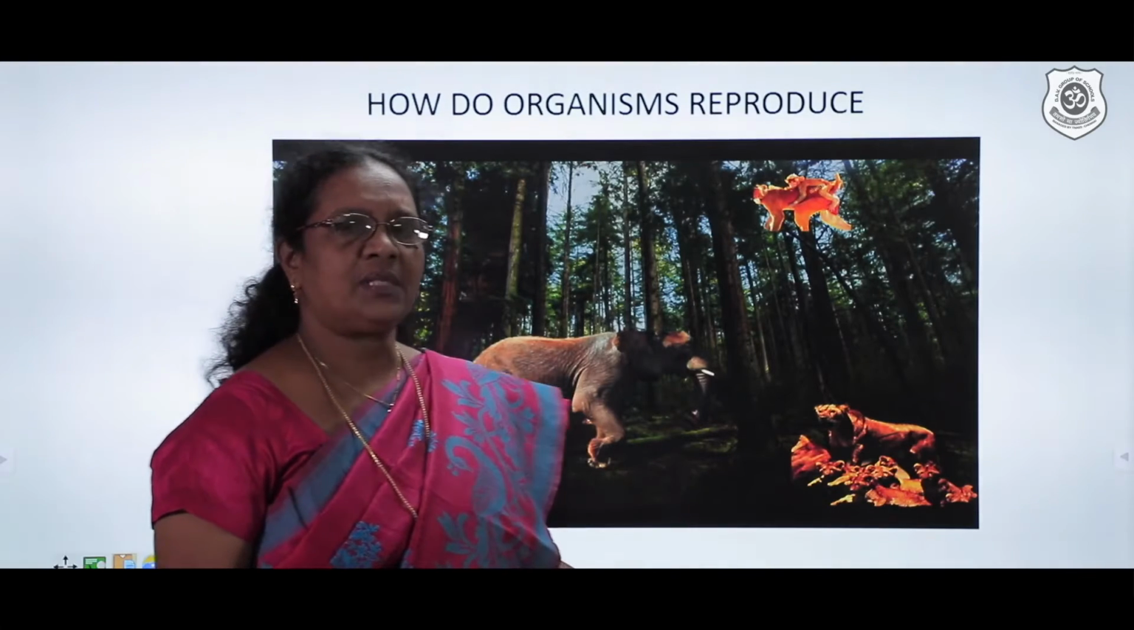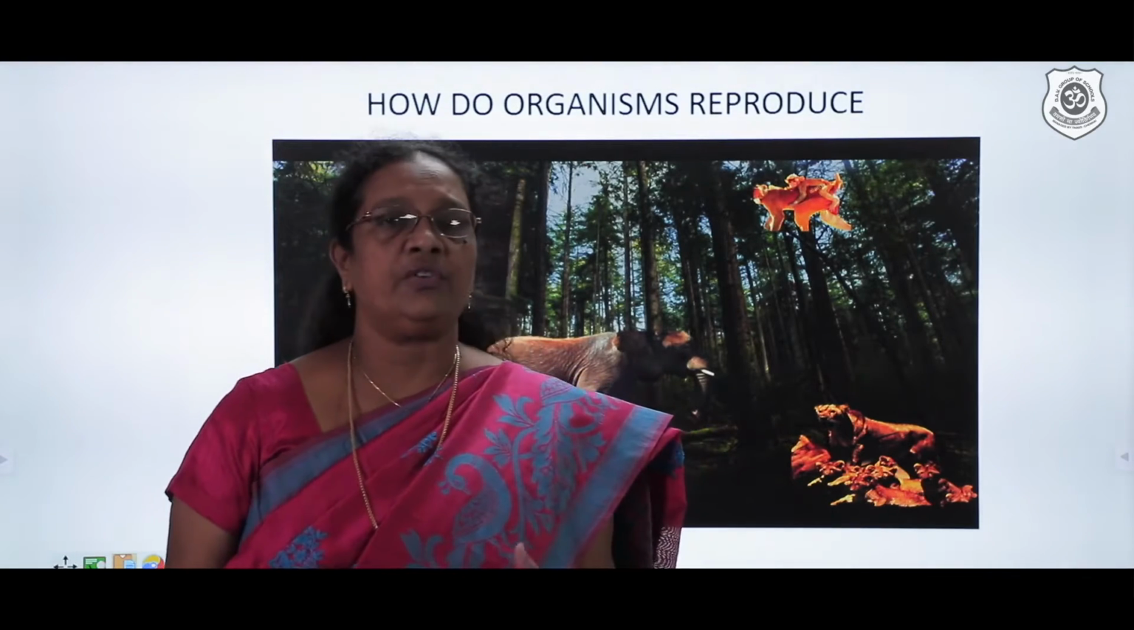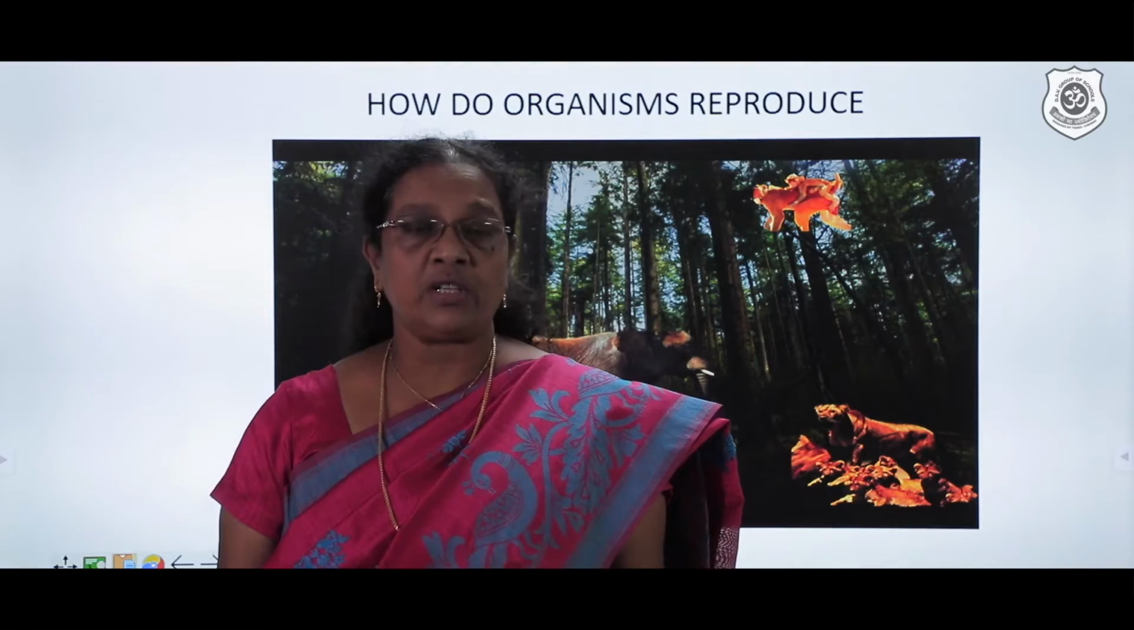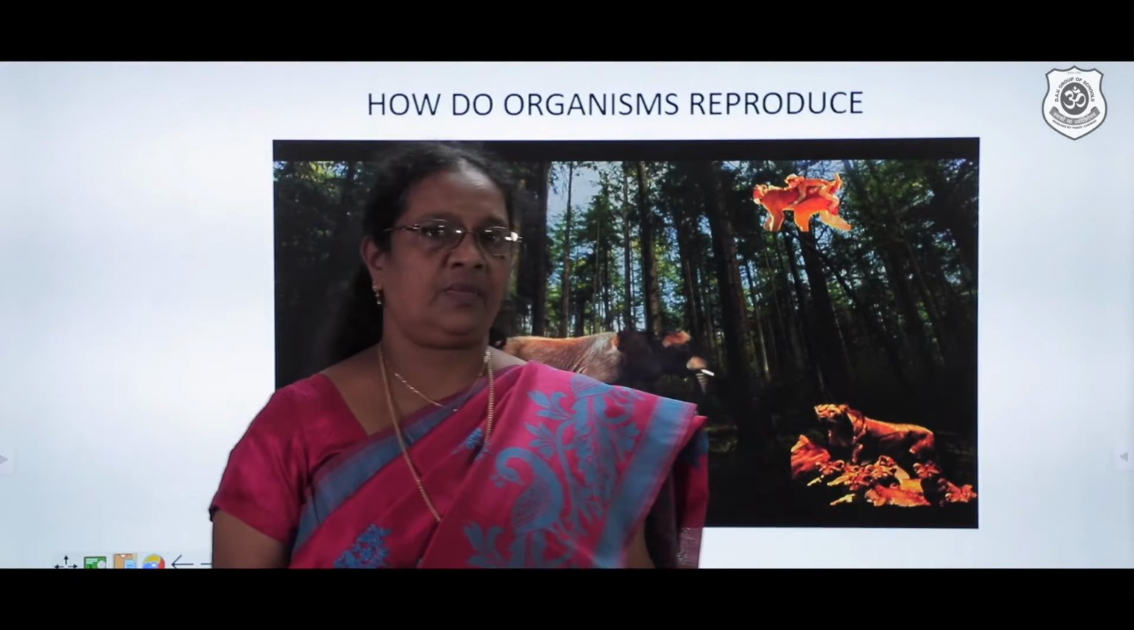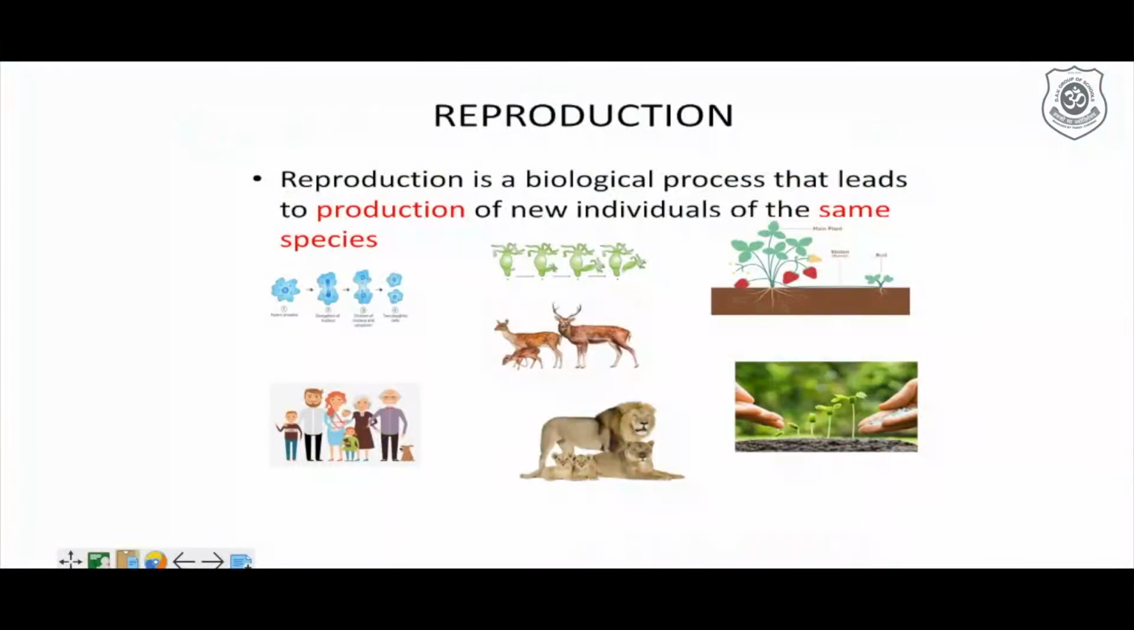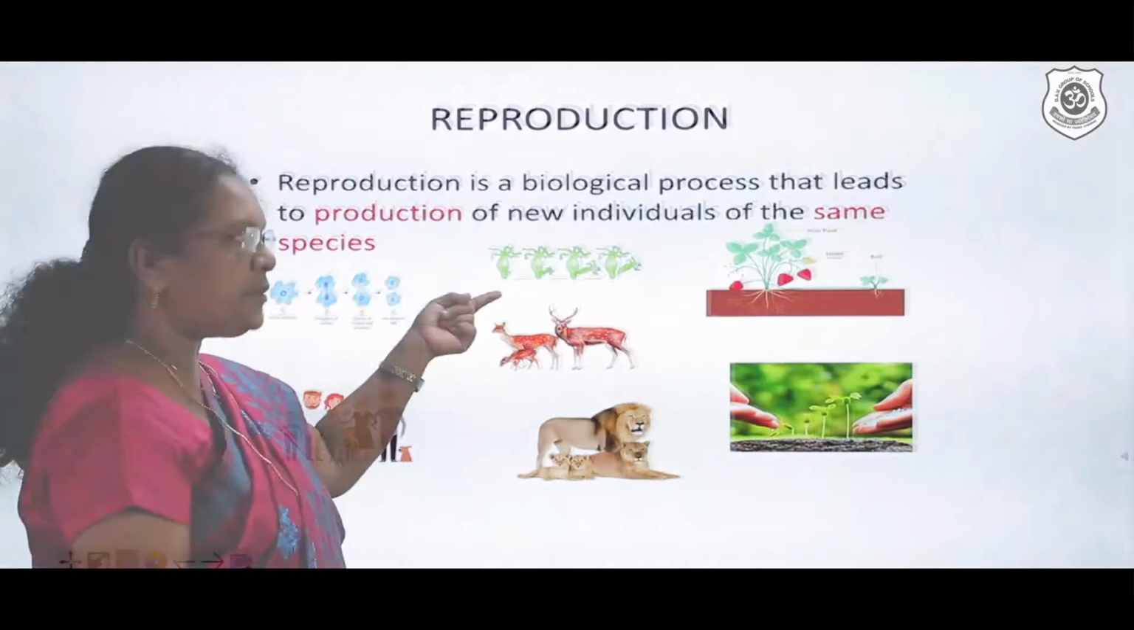So when we see organisms, we saw the elephant, the lion, monkey, deer. Many organisms are there and they have to reproduce. What is reproduction? Reproduction is the biological process that leads to production of new individuals of the same species.